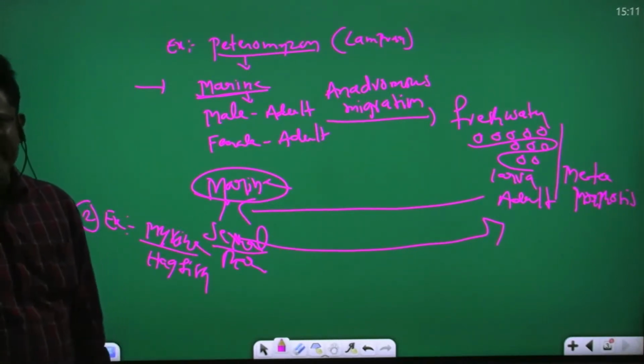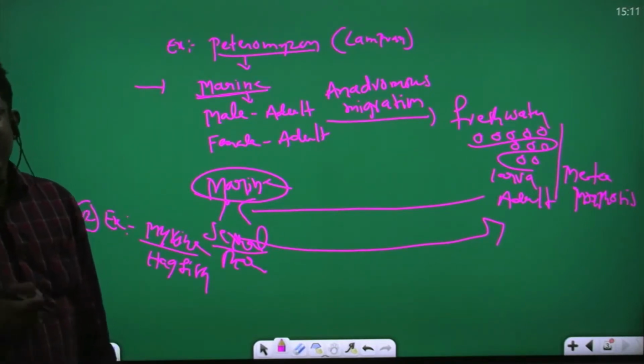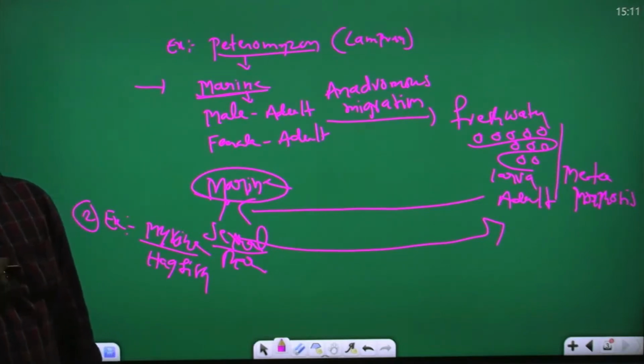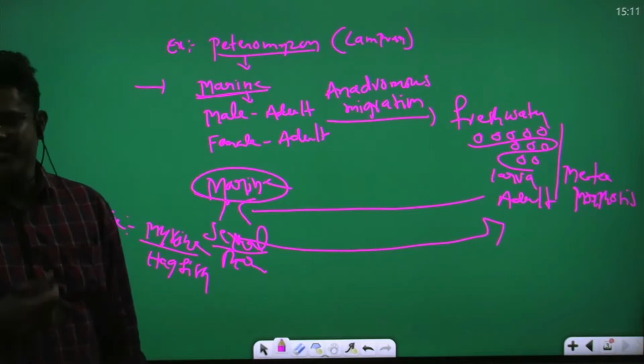Mostly they are ectoparasites. Scales are absent on the body. Median fins are present. Paired fins are absent. 6 to 15 pairs of gills are present for respiration. Closed type blood circulation occurs. Closed type means blood flows in the blood vessels.